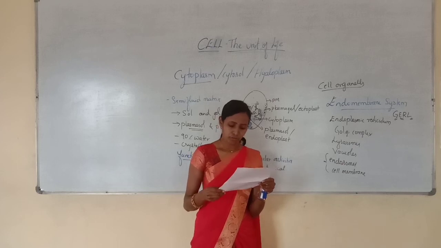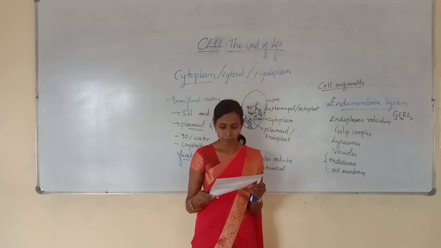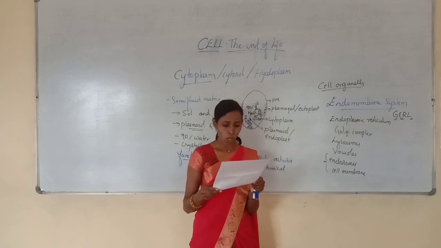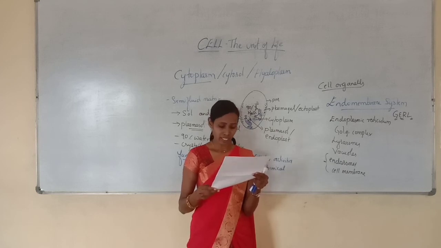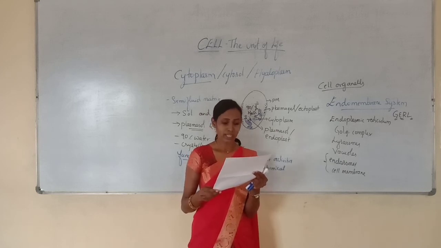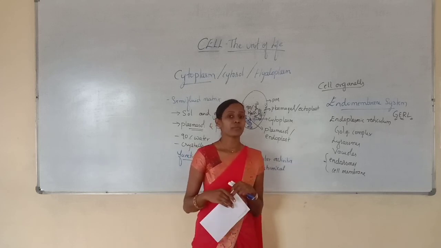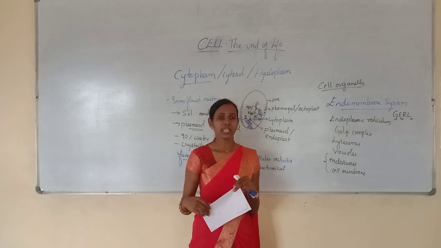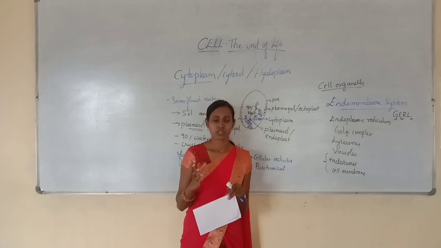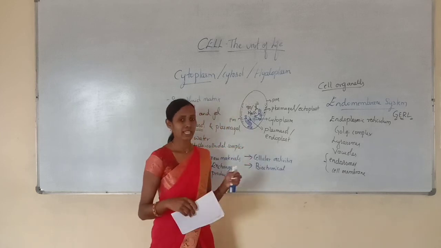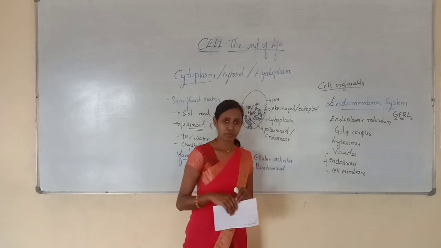Next question, the fluid mosaic model was given by Singer and Nicolson in the year: option A 1972, option B 1976, option C 1982, option D 1986. So option A, 1972, because S.J. Singer and G.L. Nicolson proposed the fluid mosaic model in the year 1972. So these are a few objective questions related to the previous class and today's class. From the next class onwards, we are starting with the organelles. We are starting from the endoplasmic